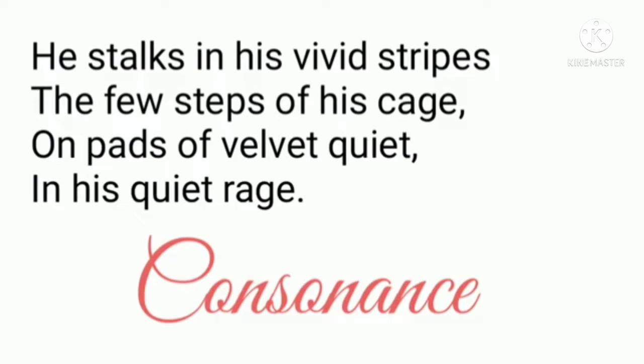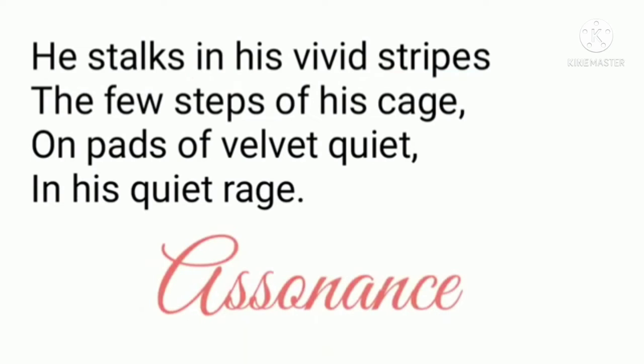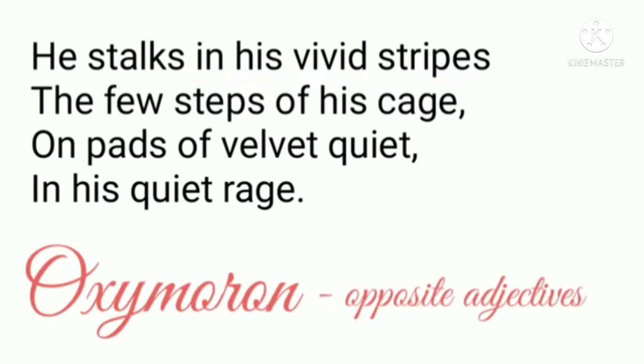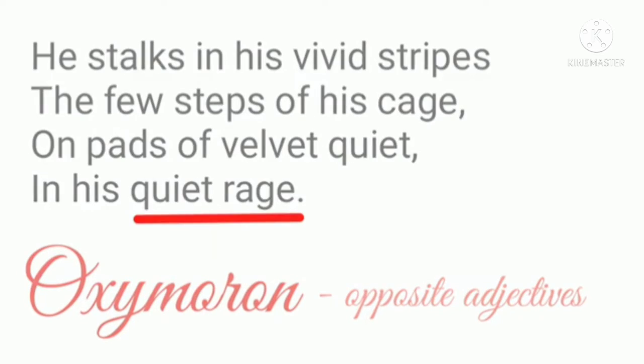Next is consonance. Consonance is when the consonant sound is being repeated. Look at stalks, his stripes, the S sound is being repeated. That's consonance. Next poetic device is assonance. Vowel sound is being repeated. In his vivid stripes, the I sound is being repeated. That is assonance, the poetic device which is used in the stanza. Next is oxymoron. When 2 opposite adjectives are put together, quiet rage, quiet is silent and rage is anger, violence.